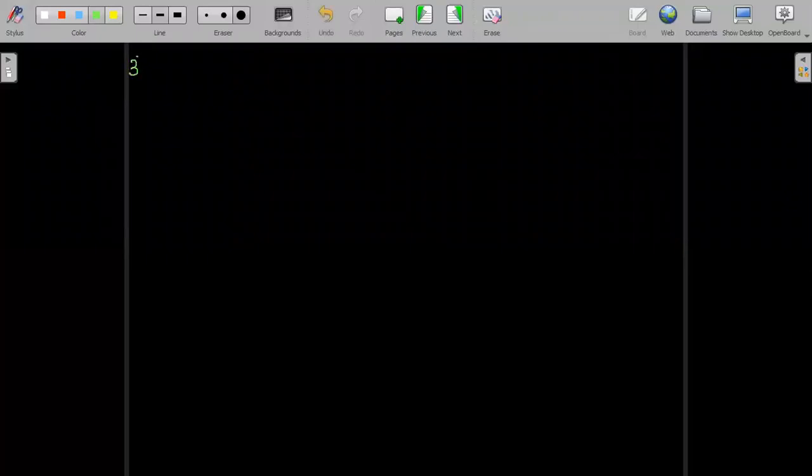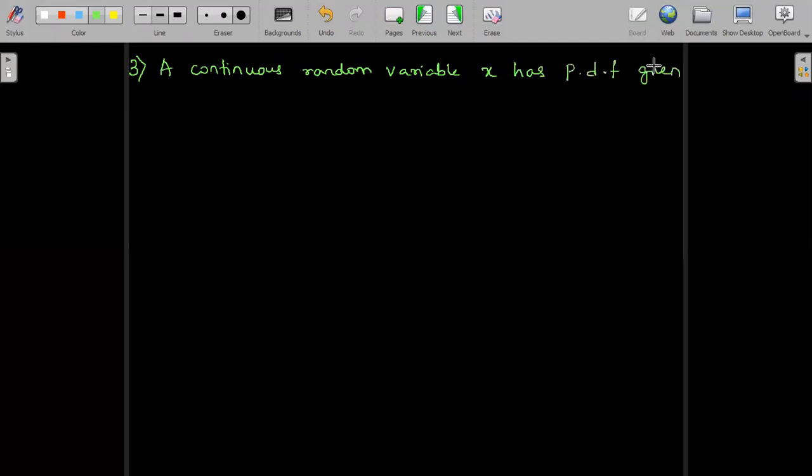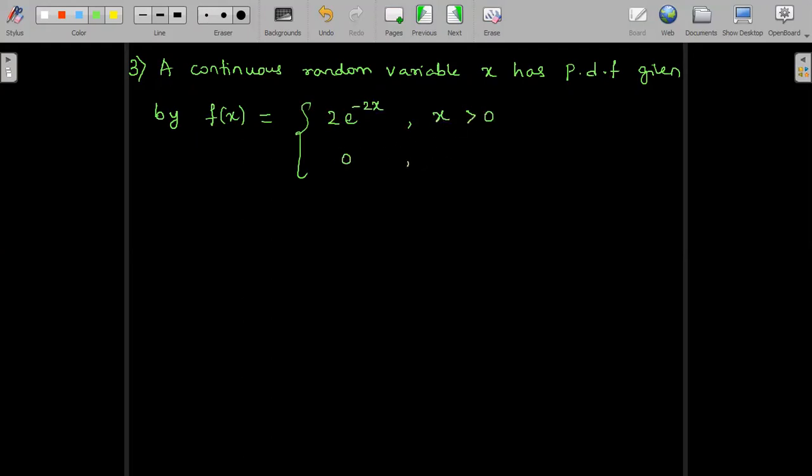Third problem. A continuous random variable x has probability density function given by f of x is equal to, it's a discontinuous function, 2 e power minus 2x for x greater than 0, 0 otherwise.